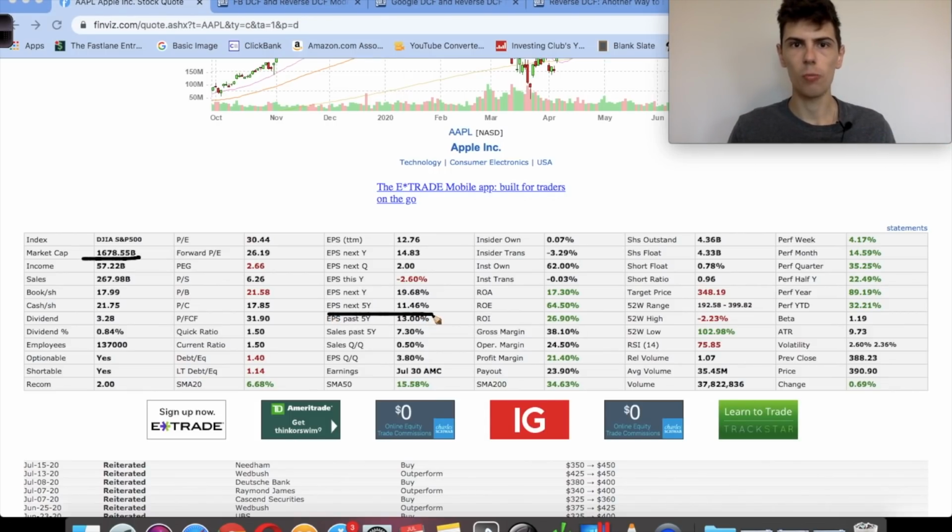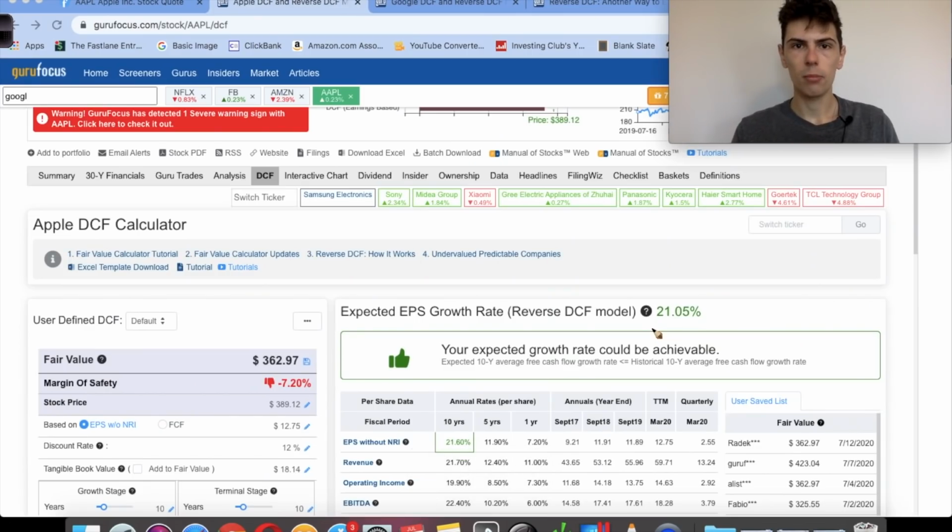So for a company that's so big like Apple to be still growing at double-digit rates is a pretty amazing thing. Apple's profit margins are also 21%, so a great sign to see. But now let's see if their valuation makes sense for their expected growth in the future. So based on the price of Apple now, the expected earnings per share growth rate is around 21%.